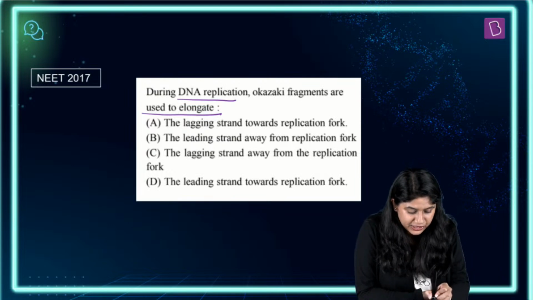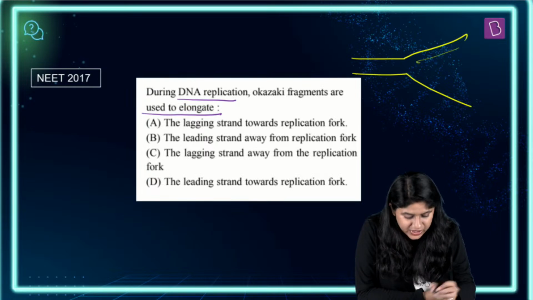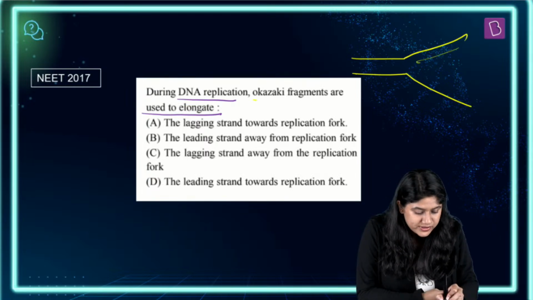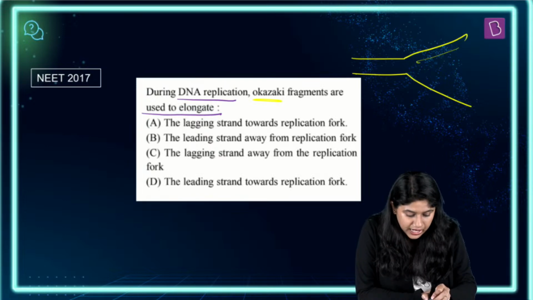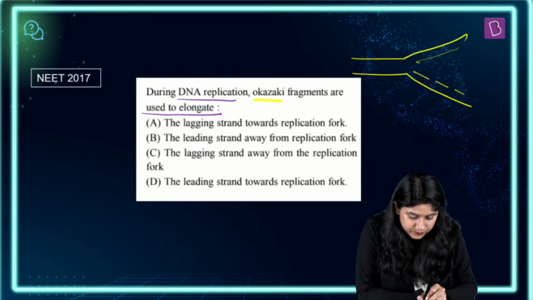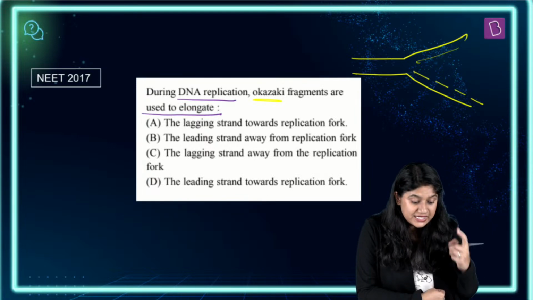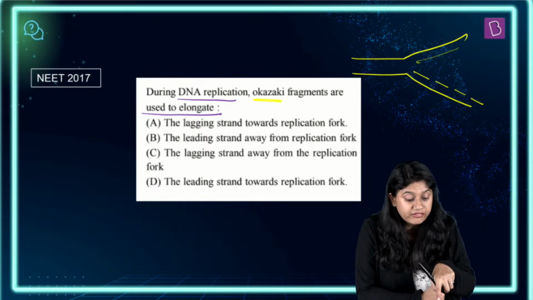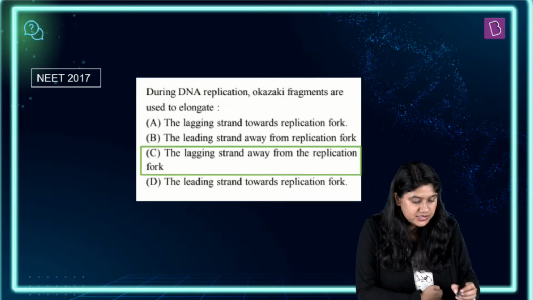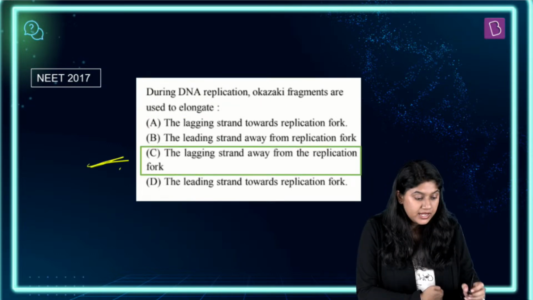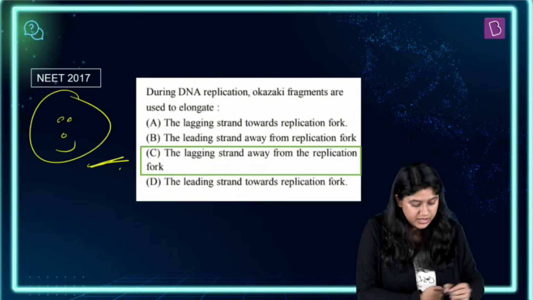So if I draw the replication fork over here, if this is the leading strand, if this is the lagging strand, right? Okazaki fragments are used to elongate what? यहां से चलते हैं ना वो. So basically we can say that the lagging strand is away from the replication fork. Yes, so option number C is the correct answer. It's a trickier question everyone, but interesting.